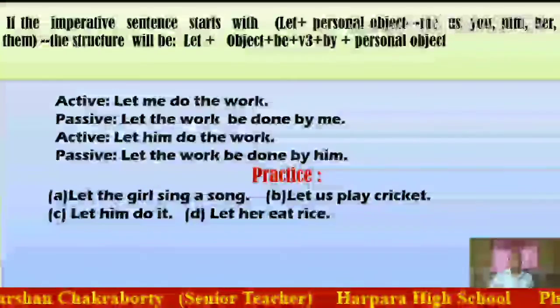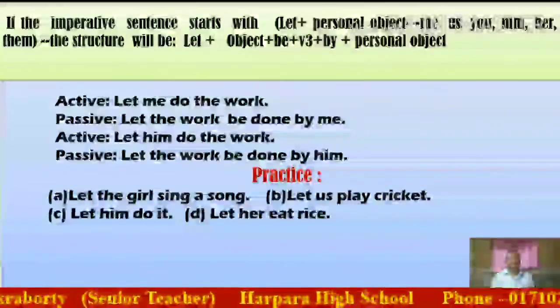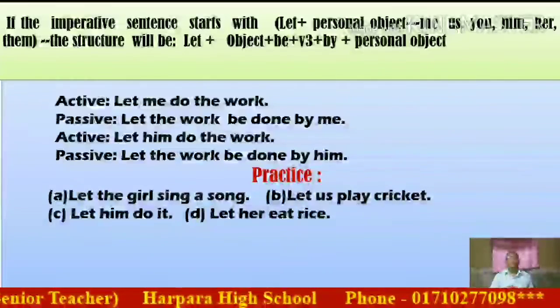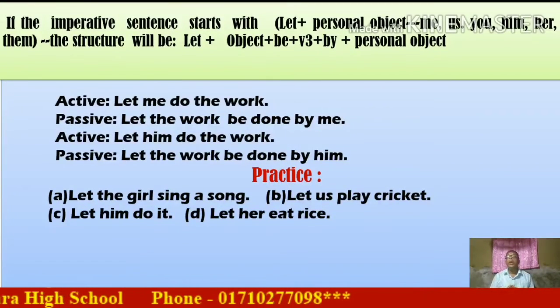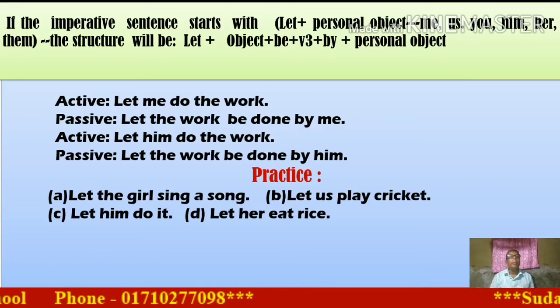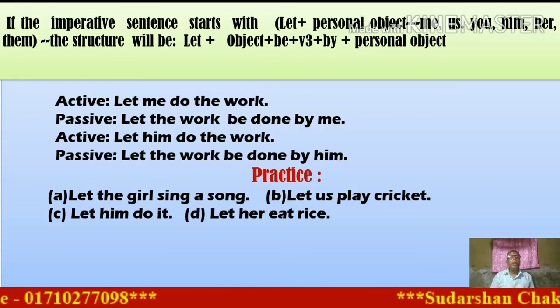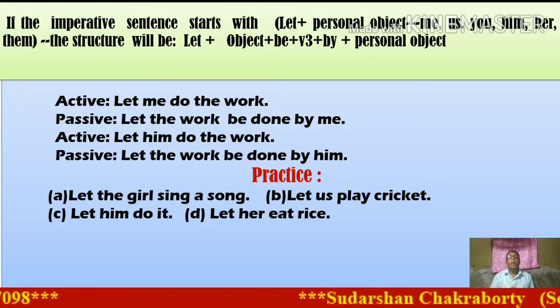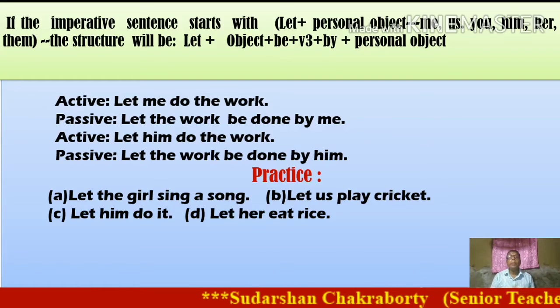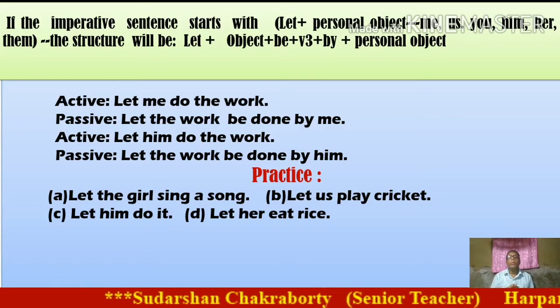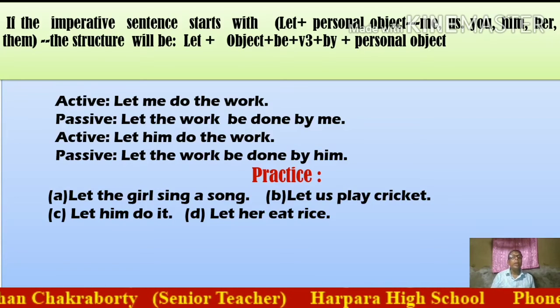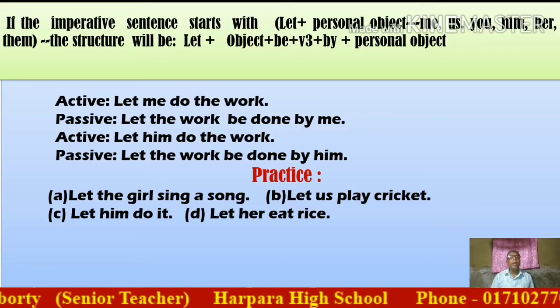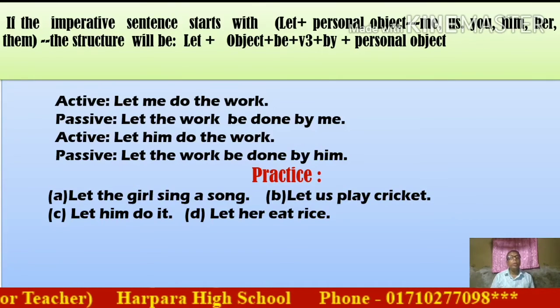Dear student, if the imperative sentence starts with let plus personal object, me, us, you, him, her, them, this structure will be let plus object plus be plus V3. V3 means principal verb past participle form, plus by plus personal object. There is an example, active: let me do the work.